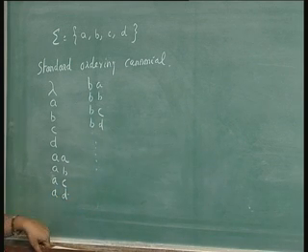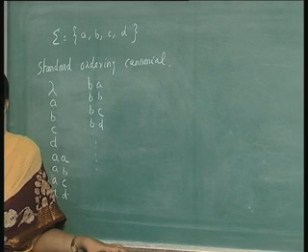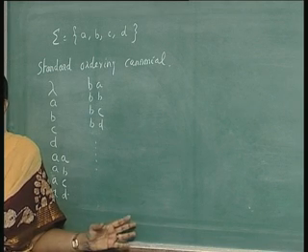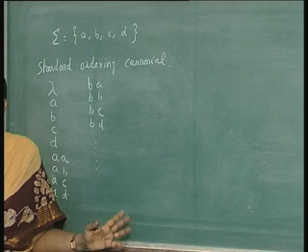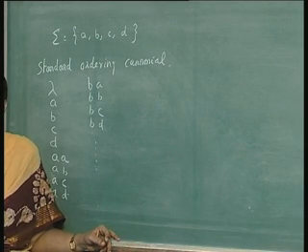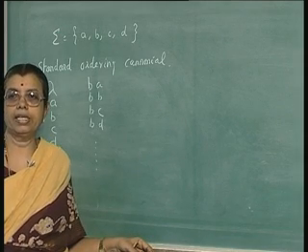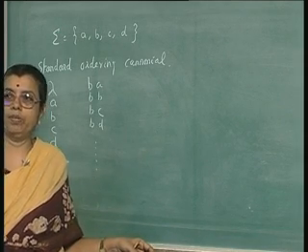Here, as I told you, you can talk about the ith string in the enumeration. If you want to say what is the 27th string in this enumeration, you can say what is the 27th string, and so on. So, this is an enumeration of strings over sigma, and this idea is very useful in many places.